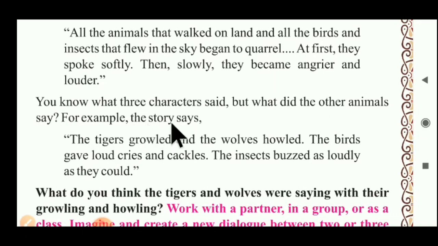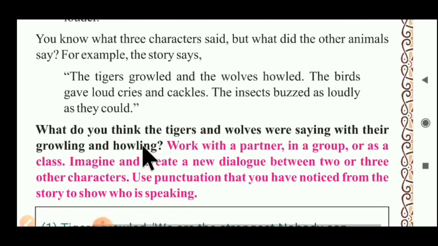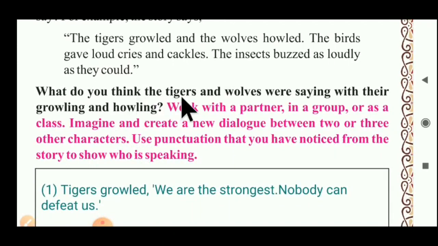For example, the story says the tigers growled and the wolves howled. The birds gave loud cries and cackles. So the three characters talking we discussed in an earlier activity. Now other animals, birds and insects also speak. The insects buzzed as loudly as they could, and insects also participate in that quarreling. What do you think the tigers and wolves were saying with their growling and howling? Can you think what tigers and wolves are saying?